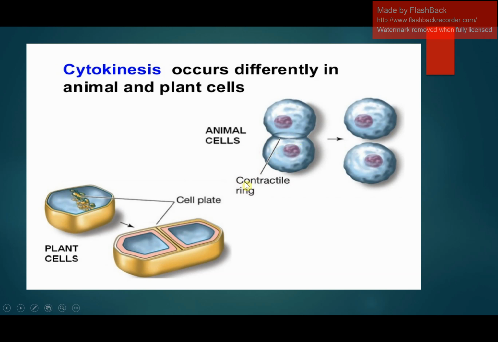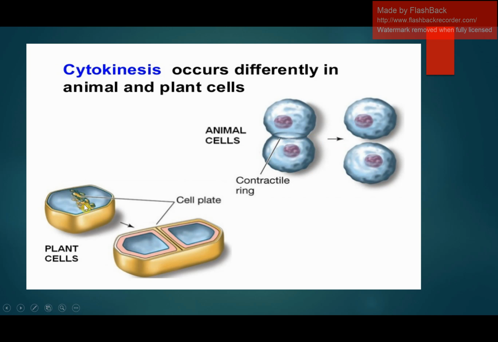Because it is made up of the cytoskeleton of the cell. So this contractile ring is formed here at the equator of the cell. Then this furrow deepens inside and pinches inward until from both sides it reaches the center, and it divides the cell into two daughter cells. This is the division of cytoplasm in the animal cell.